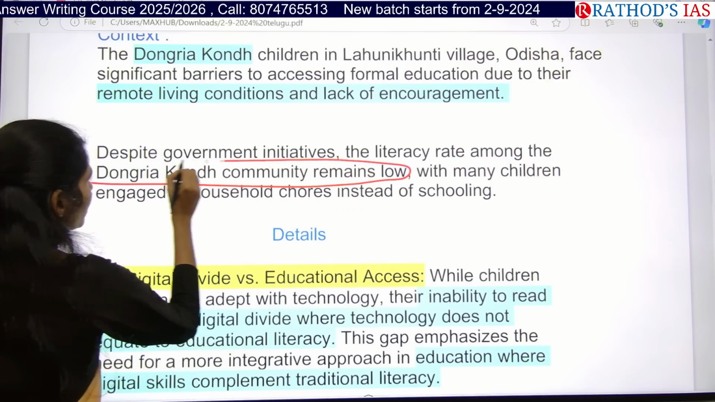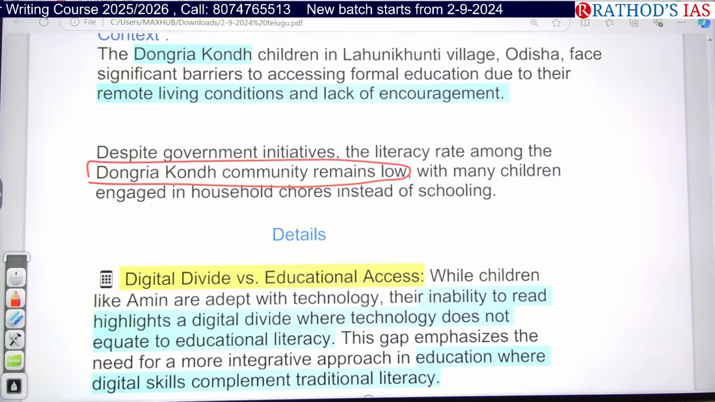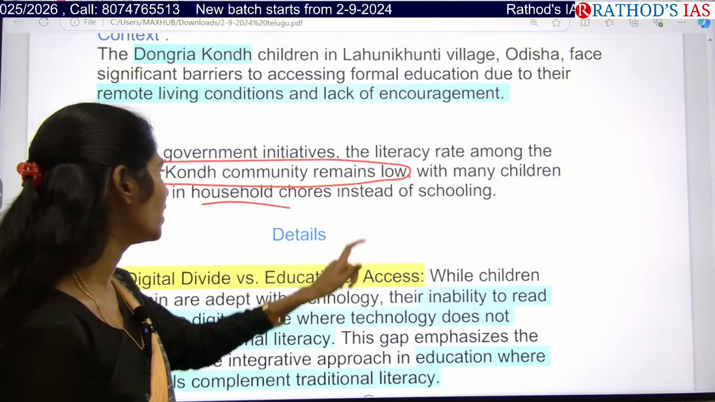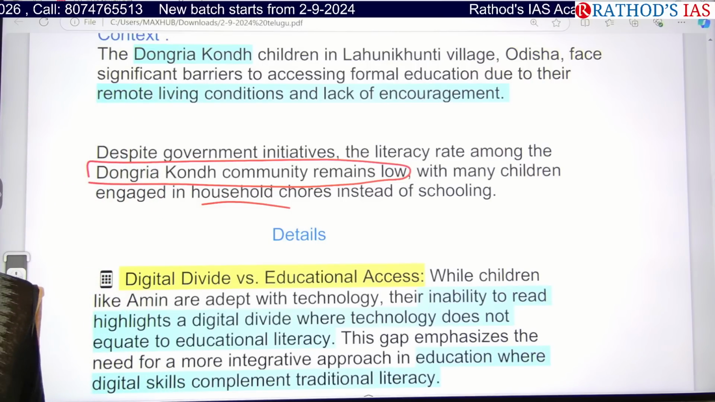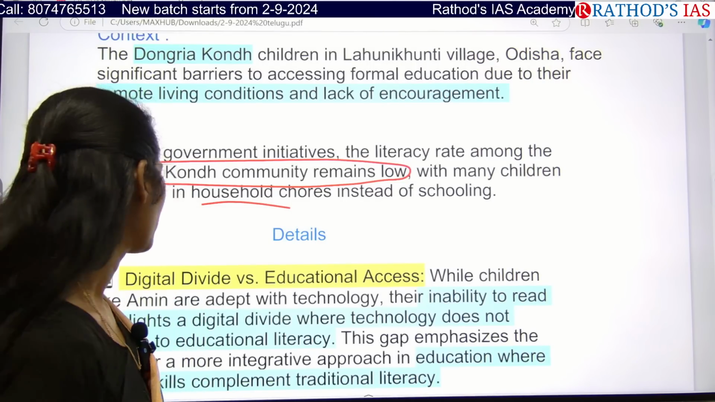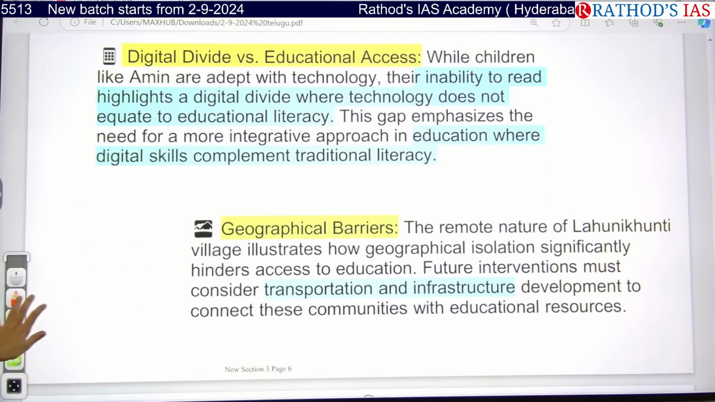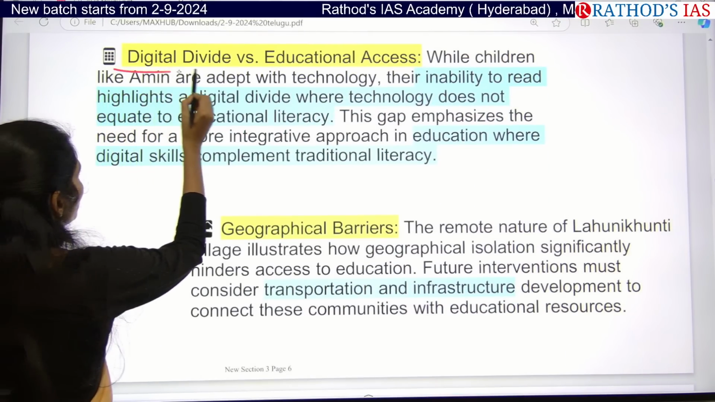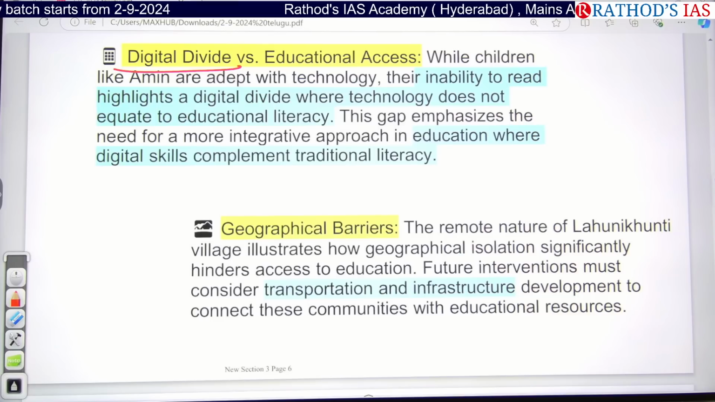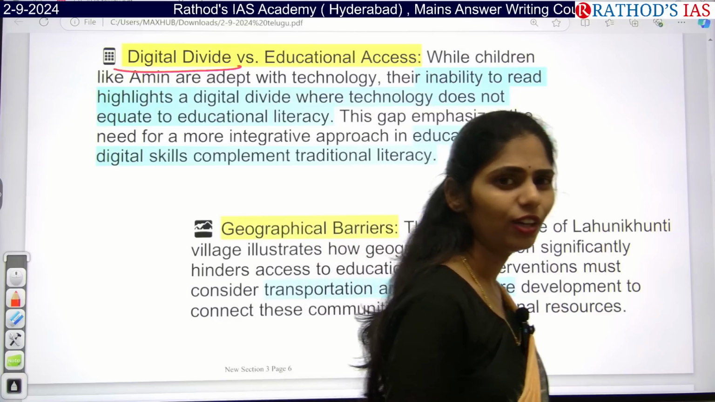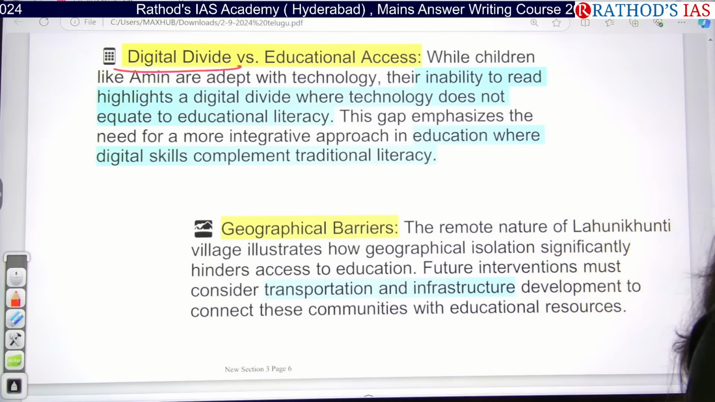So whenever the government comes up with any initiatives, especially for this Dongria community, the literacy rate is low. If there is no education or there are no schools, what work will be done by the children? They will be involved in household chores rather than going to school. If you see the key points highlighted in this article, there is a lot of digital divide. Because of the digital divide, there is also very little educational access.